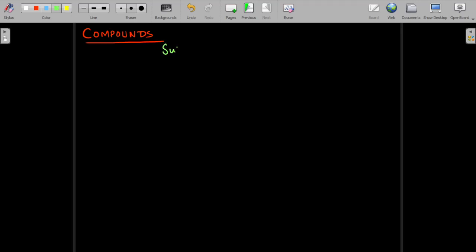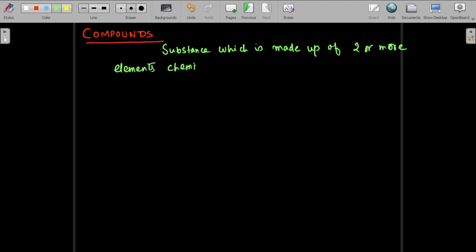You can write: it is a substance which is made up of two or more elements chemically combined in a fixed proportion by mass. Okay, so that is what a compound is, nothing else.